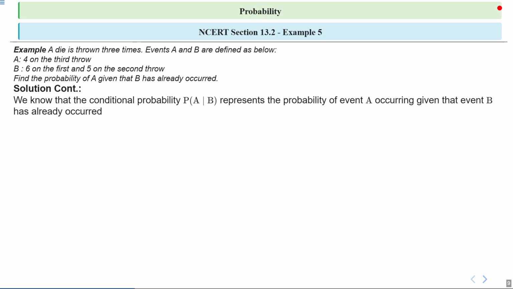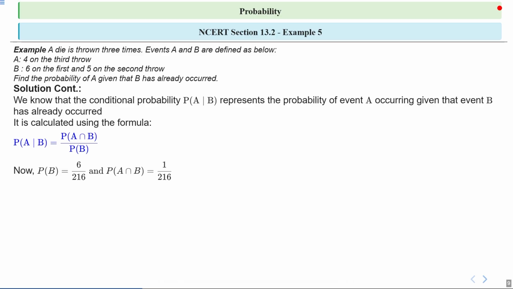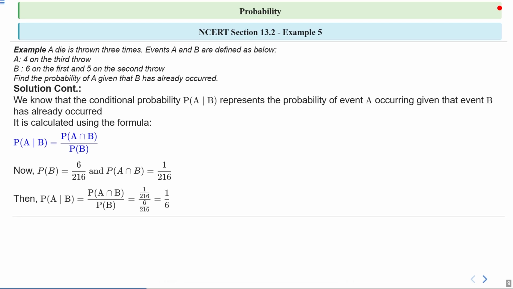Now we know that the conditional probability of A upon B represents the probability of event A occurring given that event B has already occurred. So it is calculated using the formula, which is probability of A upon B is basically probability of A intersection B upon probability of B. Now probability of B is basically 6 upon 216, and probability of A intersection B is equal to 1 upon 216.